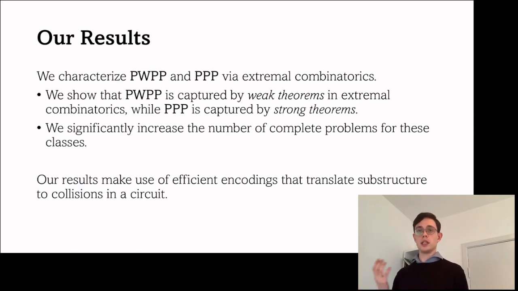And I'll go into more detail with exactly what this means, but essentially for a strong theorem, you will have a tight bound on the size of the collection, while for weak theorems you will not. And so we show that PWPP and PPP are captured by these two different notions of extremal combinatorics theorems.